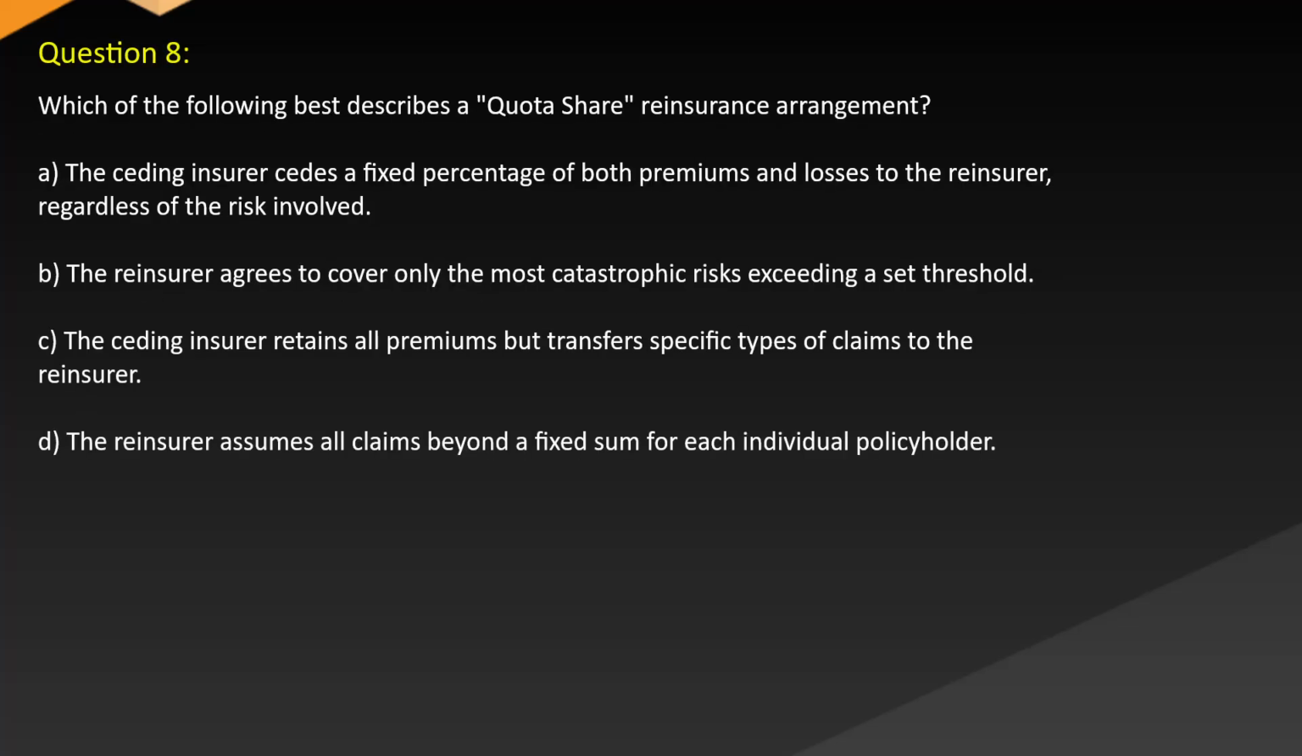Question 8. Which of the following best describes a quota share reinsurance arrangement? A. The ceding insurer cedes a fixed percentage of both premiums and losses to the reinsurer regardless of the risk involved. B. The reinsurer agrees to cover only the most catastrophic risks exceeding a set threshold. C. The ceding insurer retains all premiums but transfers specific types of claims to the reinsurer. D. The reinsurer assumes all claims beyond a fixed sum for each individual policyholder.